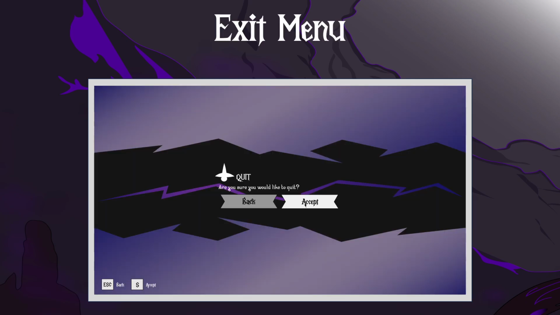Okay, lastly the exit menu: quit, are you sure you would like to quit. So the player can choose whether they go back to the game or quit the game. So it's up to the player. Overall, I think this is the simplest way I can do it.